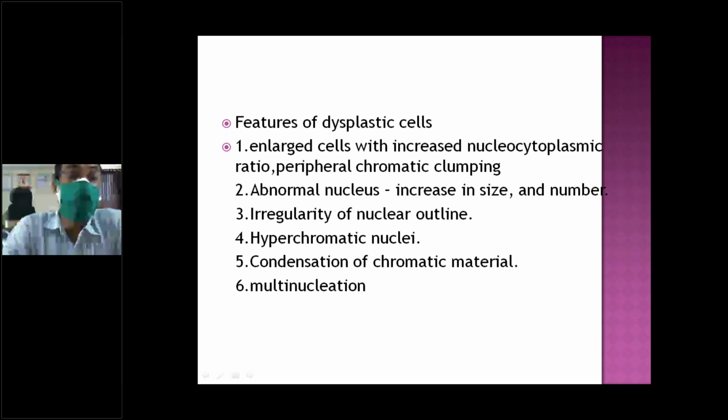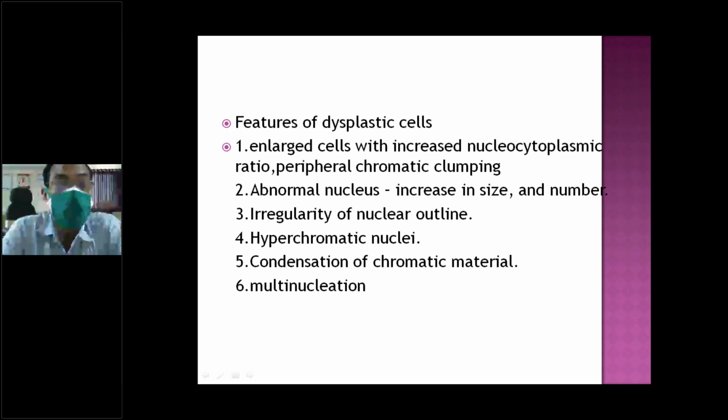So this is a loss of polarity; gradually the cytoplasm decreases and the shape is irregular. In advanced cases, you'll see tadpole cells, where the appearance is like a tadpole. The nucleus will take more staining, that is, deep staining.